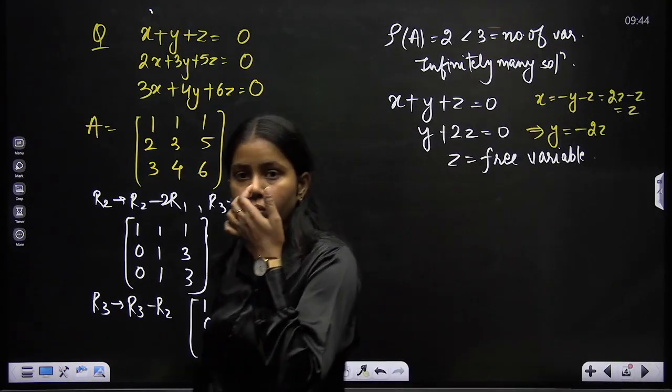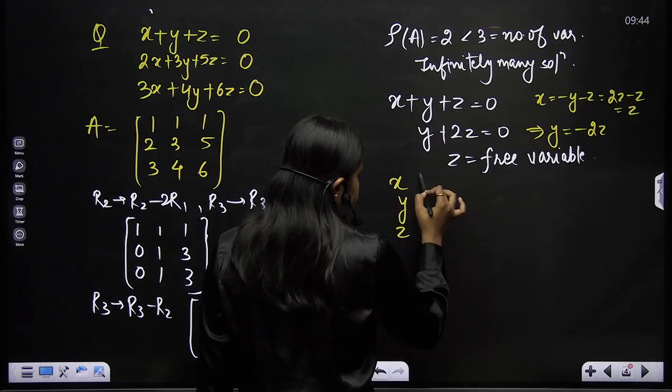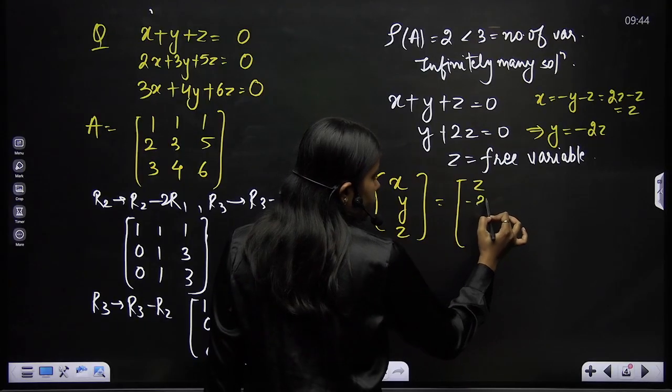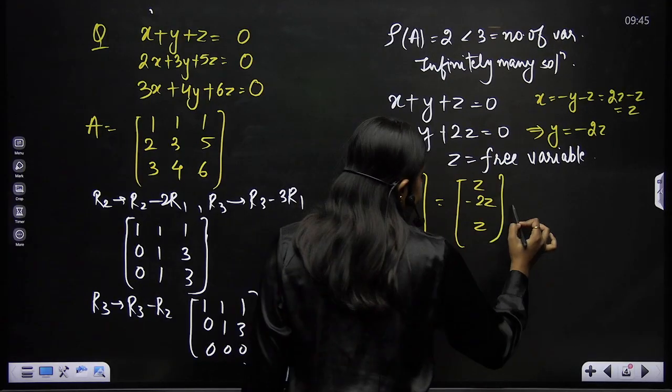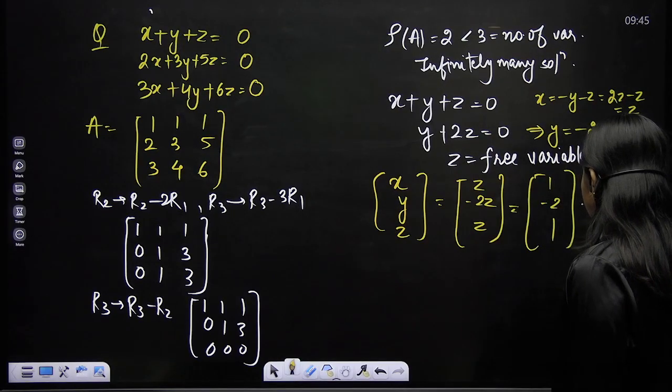So now your solution would look like x y z, z minus 2z and z, z common ले लो, 1 minus 2 1, and this is z, right?